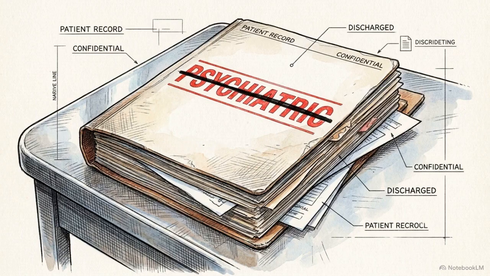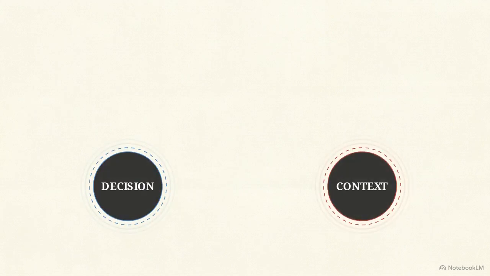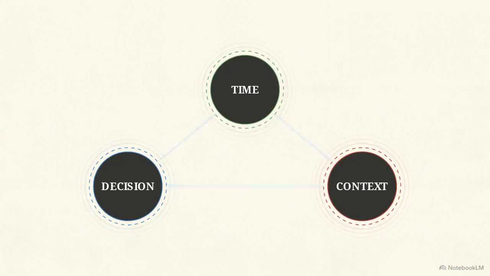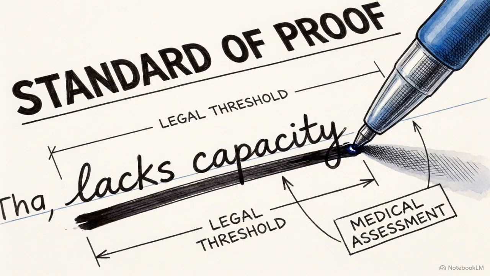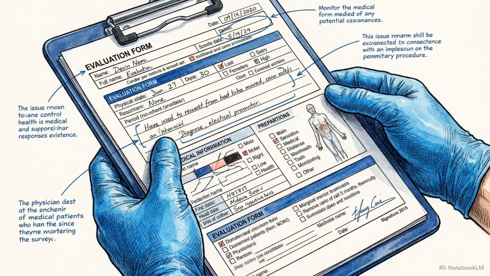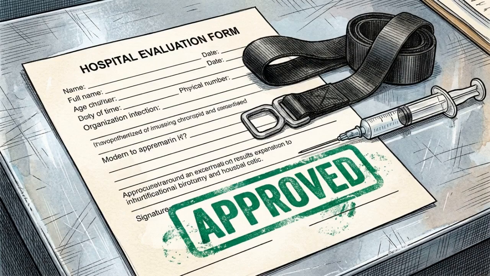Blanket psychiatric diagnoses do not determine if a patient can decline care. Decision-making capacity is dynamic. It applies only to a specific medical decision, under a specific set of circumstances, at a single point in time. To legally and ethically override a patient's refusal of high-risk medical interventions, the physician must document a rigorous standard of proof showing the patient cannot make that decision. Resolving this ethical paralysis is the required first step. No chemical sedation or physical restraint can begin until the physician establishes a defensible legal mandate to intervene.